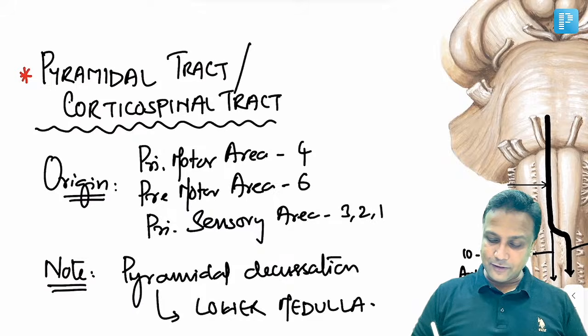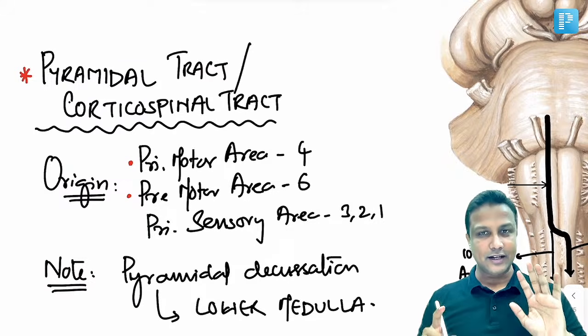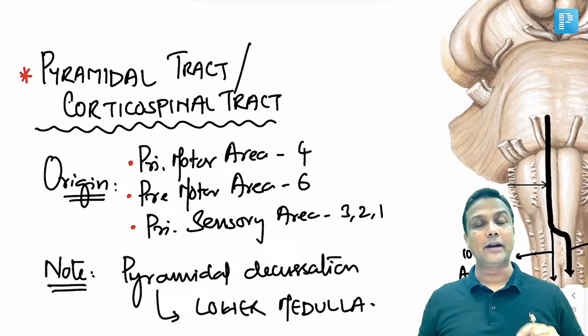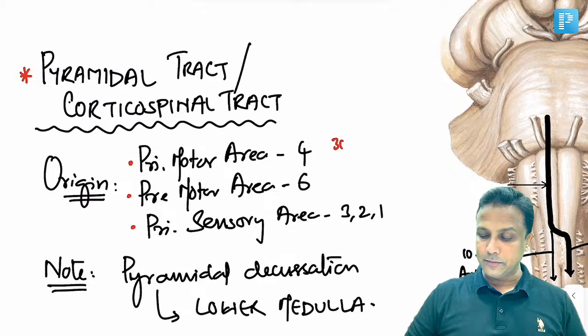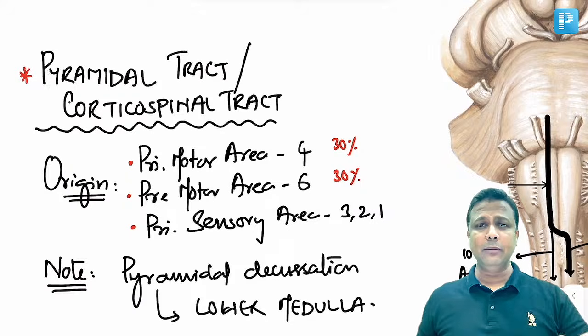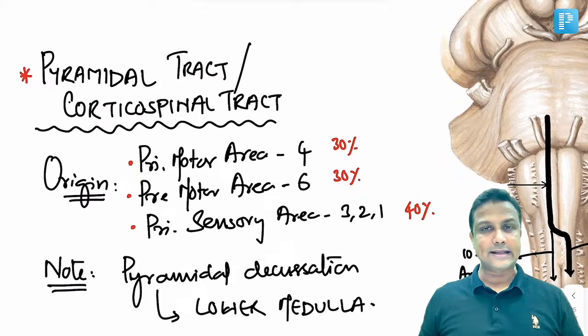So it's going to begin from primary motor area, area number 4, pre-motor area, area number 6, and even some fibers are coming from primary sensory area, 3, 1, 2. 30% of the fibers will come from the primary motor area, remaining 30% will come from pre-motor area, and then 40% of fibers are coming from the primary sensory area.